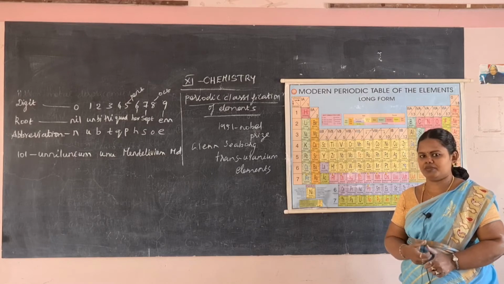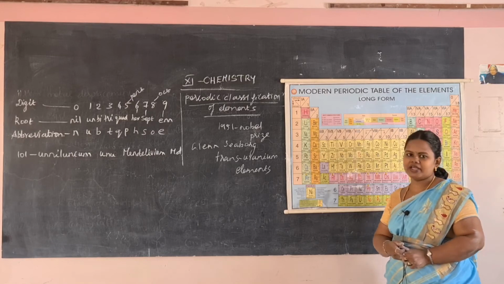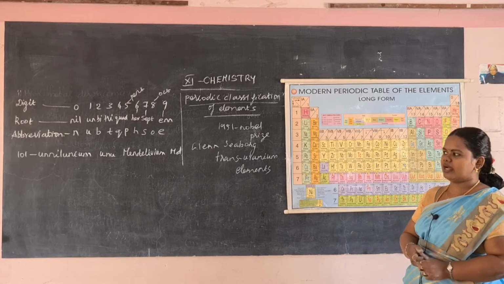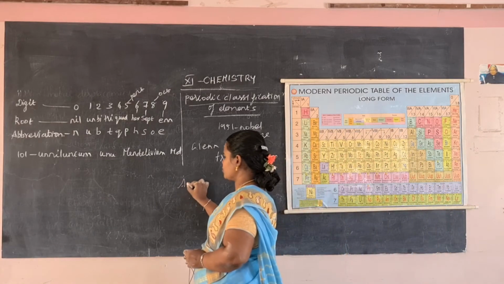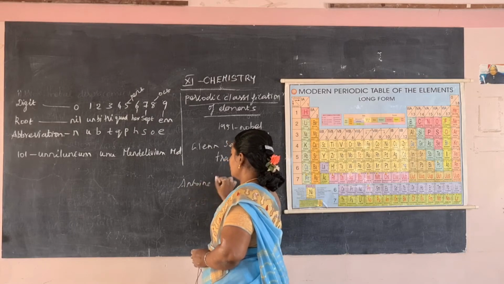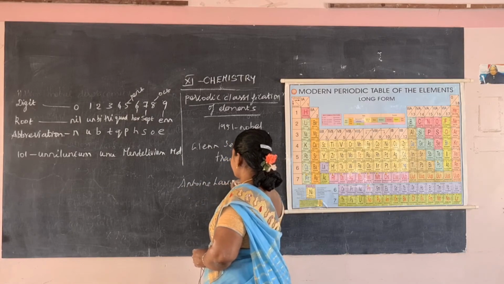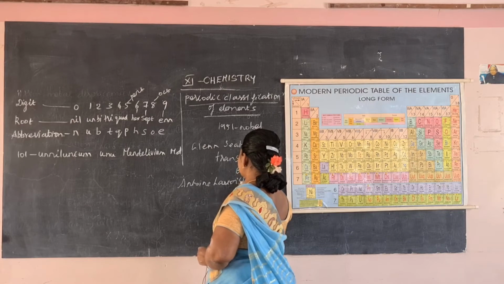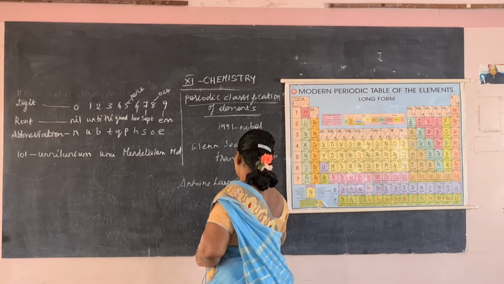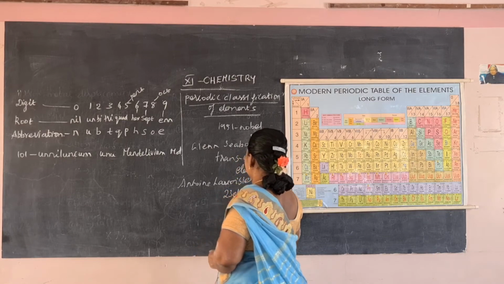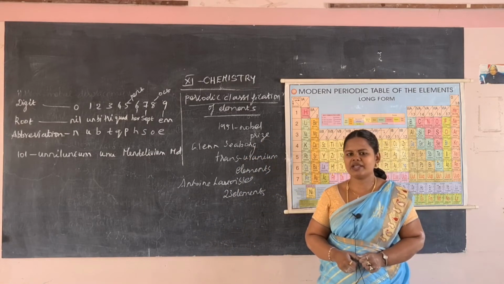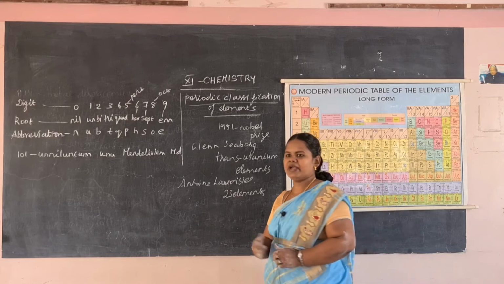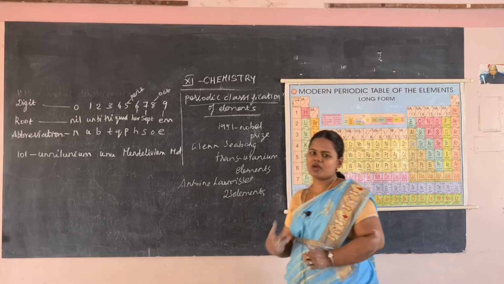group and a period. So in 1798, Antoine Lavoisier gave 23 elements. That was arranged as acid making elements, then gas making elements, then metals. Likewise he arranged the elements.